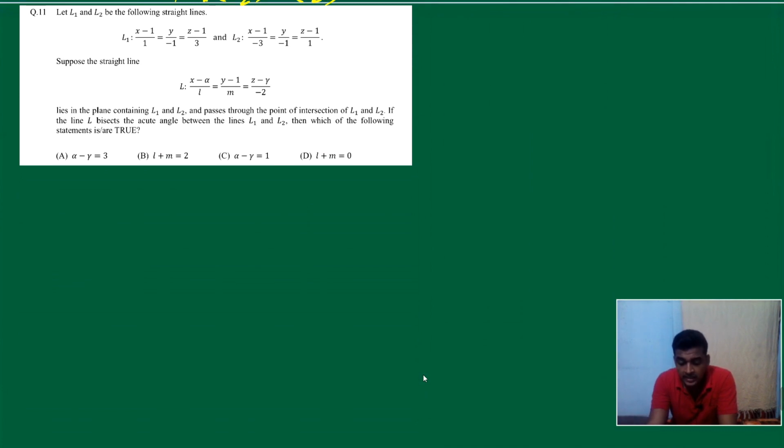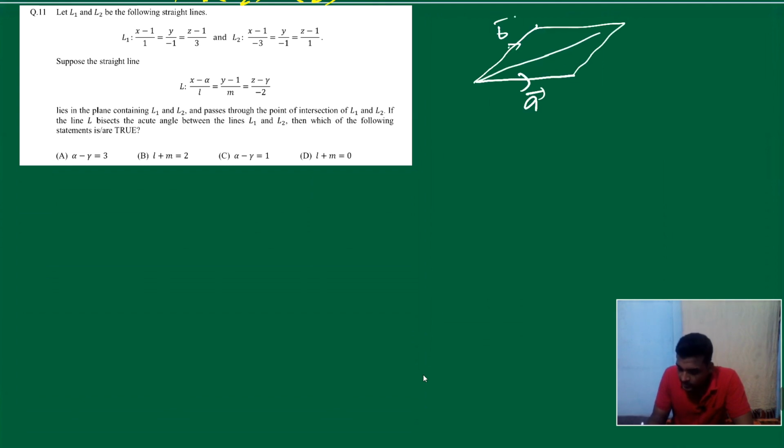Angle bisector means, if there are two vectors, a vector and b vector, and c vector is their angle bisector, what will be the direction of c? We have direction of c is a cap plus b cap. What I am saying is, if we have a rhombus, with a vector, b vector, and suppose c vector is the diagonal. So what is this vector? C vector is nothing but a cap plus b cap, the angle bisector.